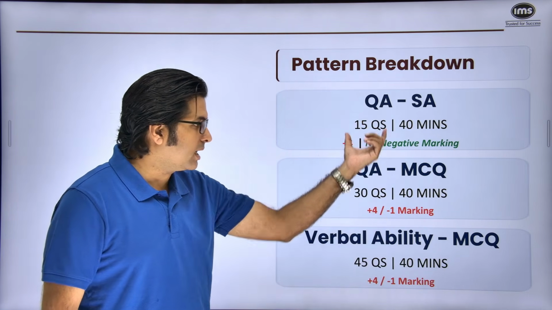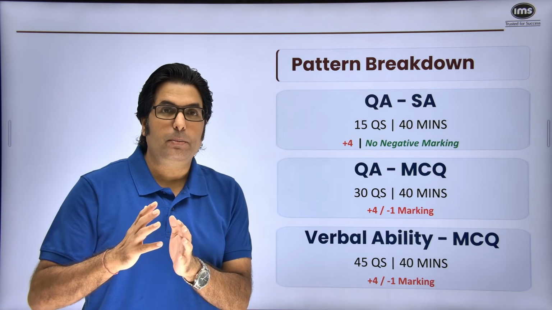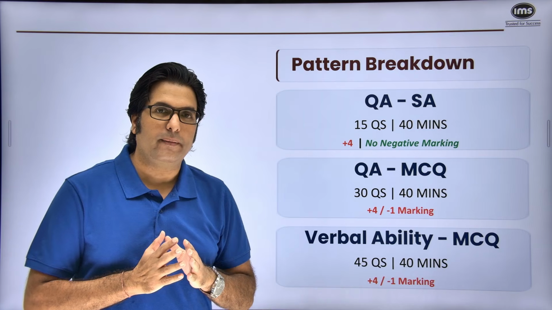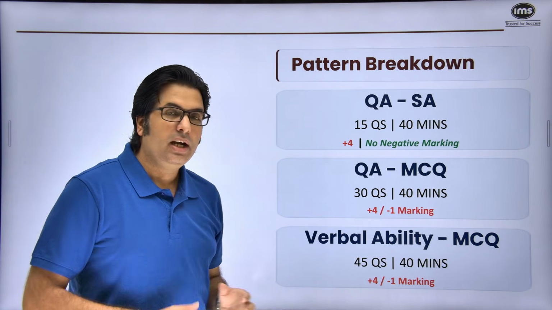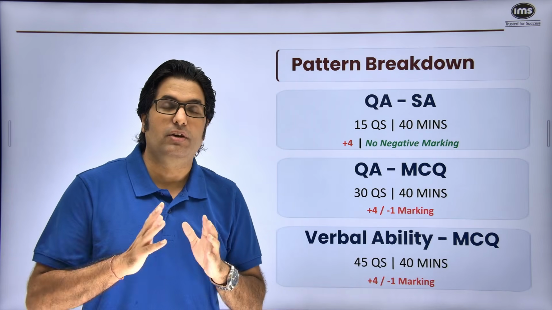So if you look at the pattern, just by observation, can you identify the percentage of weight in terms of the marks out of the entire paper? If you look at 15 and 30, that makes it 45 questions, and that is equal to the verbal ability questions, which means 50% of your paper is verbal ability.